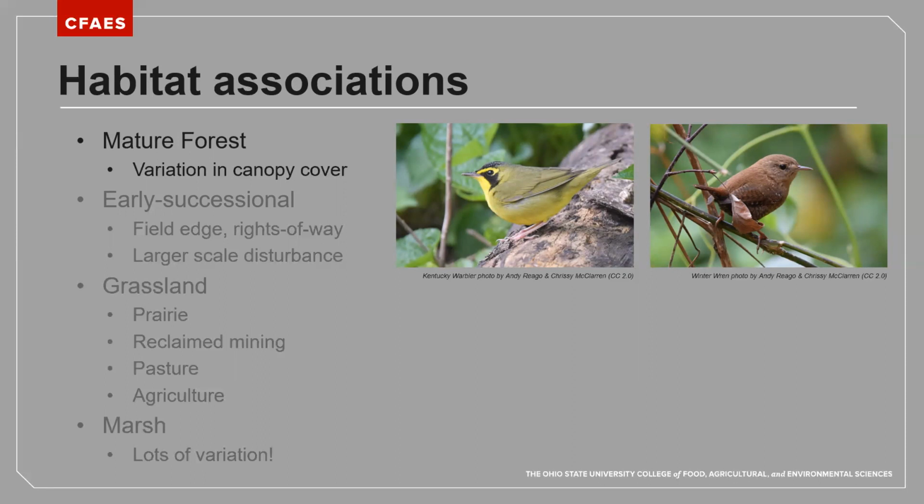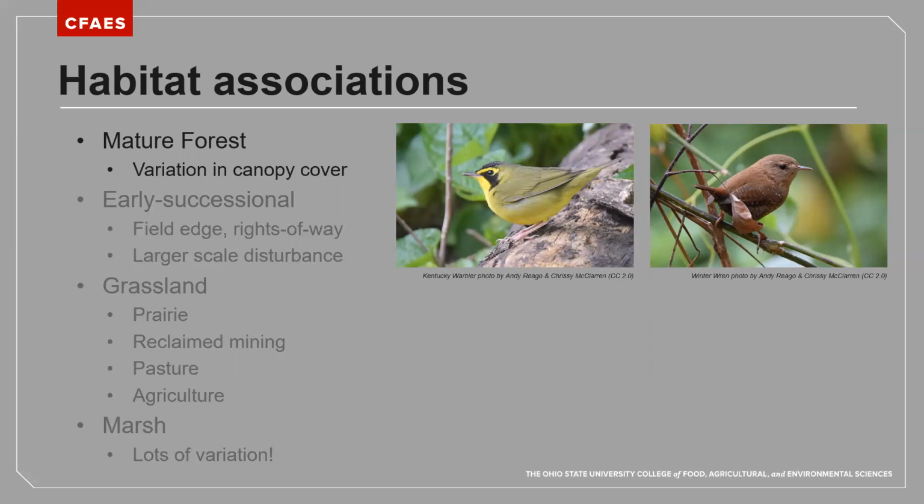Kentucky warbler on the left is a species that likes really open canopy forests. They would have done well in Ohio, especially the western part of the state historically, where we had a lot of savanna type forests. And so that transition between open forest habitats and closed forest habitats, where we have trees in the canopy, but a lot of sunlight reaching the floor in a very dense understory. That is where we see Kentucky warblers most often.